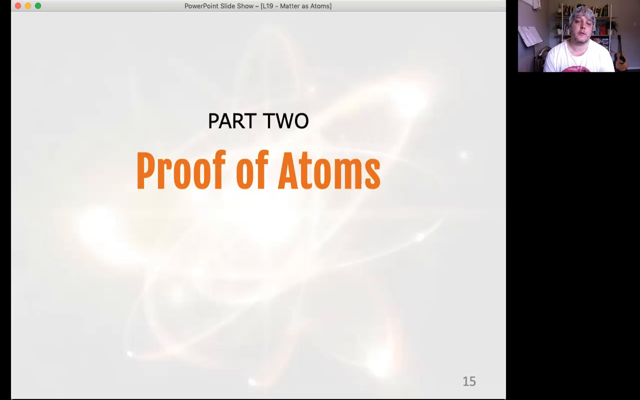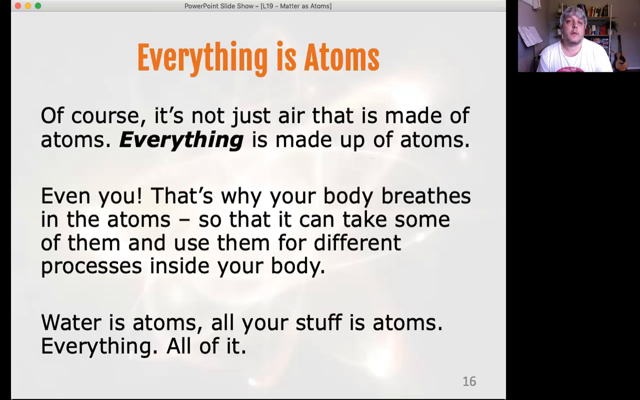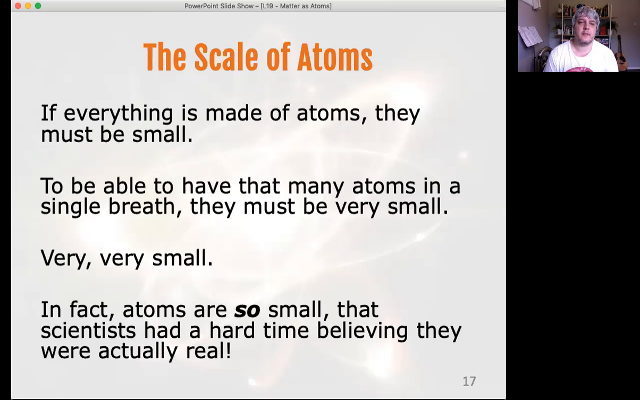Proof of atoms. They're so small that people didn't really think they existed. Even the scientists didn't think that atoms were real. They thought they were just a great way to talk about material without actually being a real thing. And of course, it's not just air that's made up of atoms, it's everything that's made up of atoms. Right? You, your body, everything, all your stuff, the entire Earth, the entire atmosphere, the sun, everything is made up of atoms.